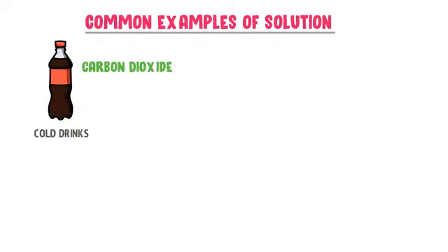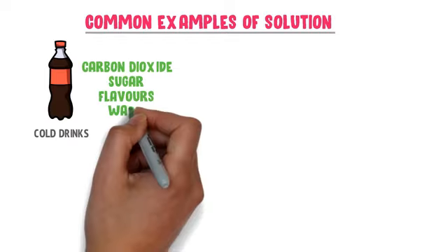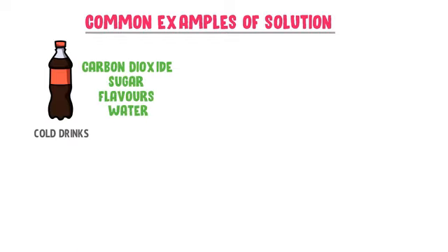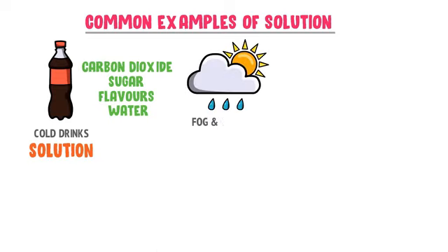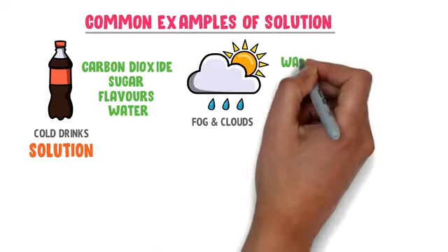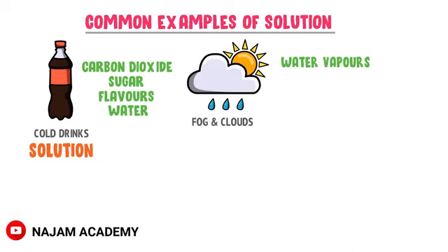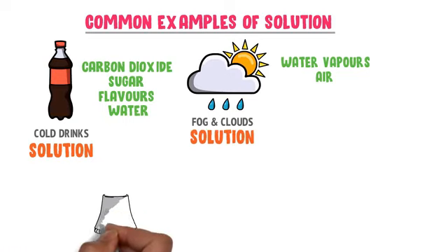Well, the first example of a solution is cold drinks. In cold drinks, carbon dioxide gas, sugar and flavors are dissolved in water to form a homogeneous mixture or a solution. Secondly, fog or clouds. Water vapors dissolve in the air to form a homogeneous mixture or solution.